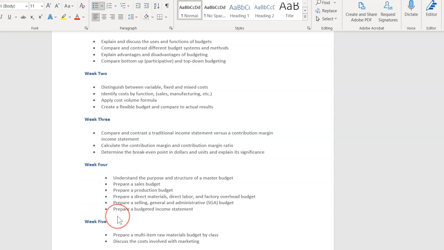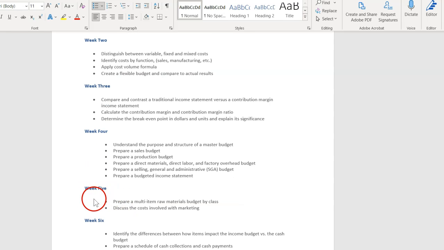Week 4, this is the master budget. So your homework basically is going to be based on a lot of the content here, knowing how to prepare the different sub-budgets within the master budget, knowing the order they go in, knowing what goes on each budget, knowing how they fit together.